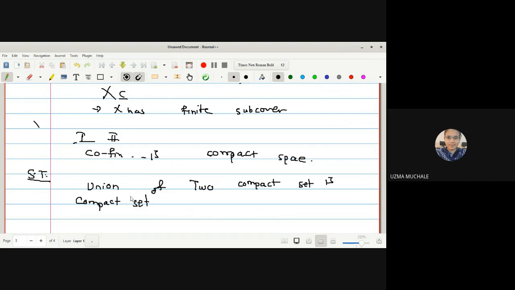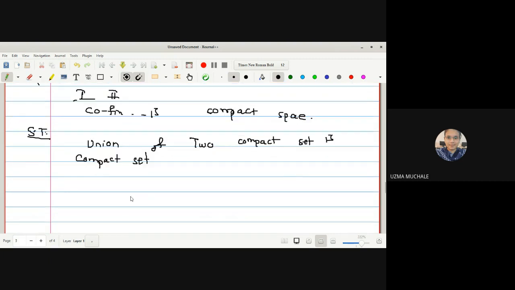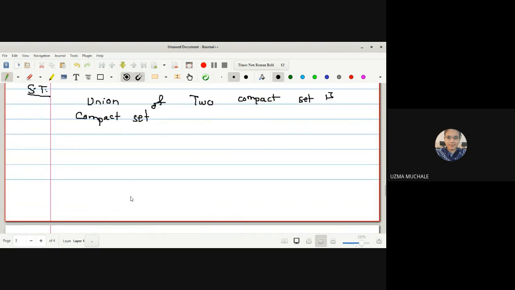Then we have to prove that their union is also a compact set. It is very easy to prove. But later, in the next lecture, we will see whether the intersection of compact sets is compact or not. No doubt it is a disproved statement, or we can say it is not true. So let us select A and B to be compact sets.